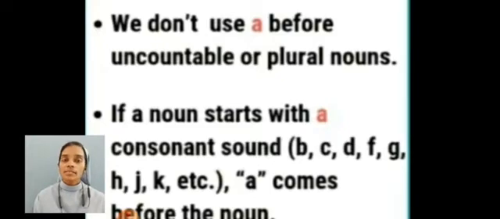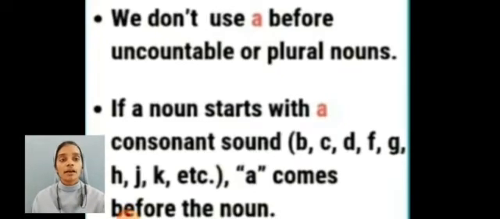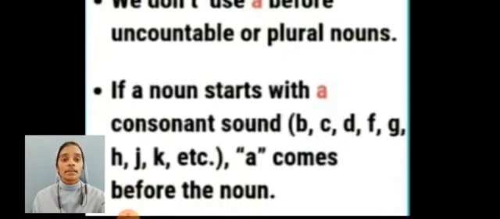If a noun starts with the consonant sound, which are the consonant letters? All the letters except the vowel letters. So if a noun starts with the consonant sound or consonant letter, A comes before that noun.